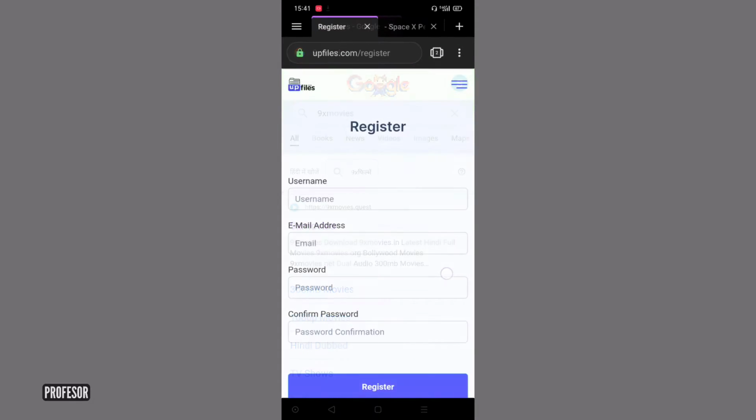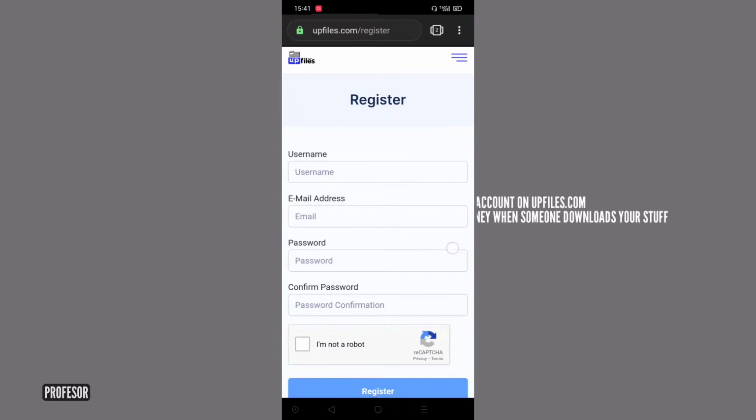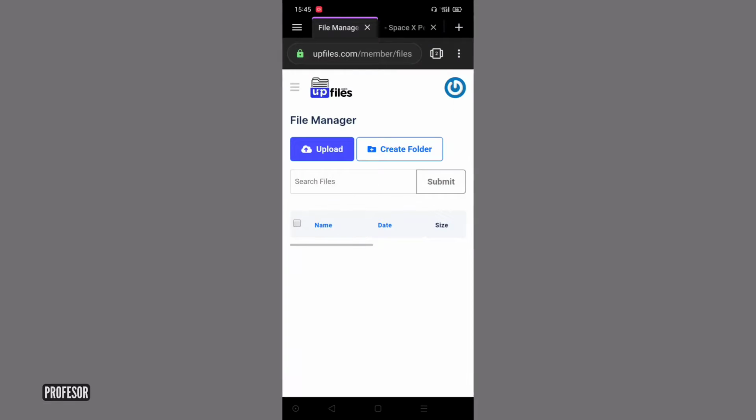Now create an account on UpFiles. You will get paid when someone downloads your stuff. So we will upload the recent Money Heist series on UpFiles and copy the link.